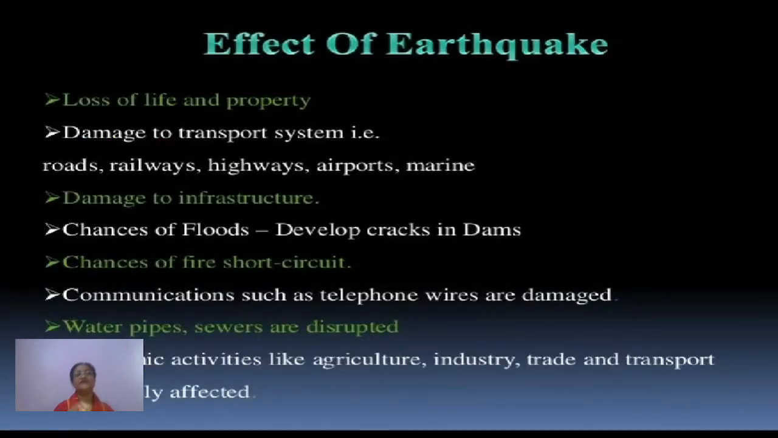Now next is the effect of earthquakes. What can be the effects of this type of movement? Loss of life and property, number one. Number two is the damage to the transport system, or you can say various infrastructure. The bridges are destroyed and the rail tracks get damaged. Then airports, highways, all these are affected by that. Damage to infrastructure, then chances of floods develop because of this.